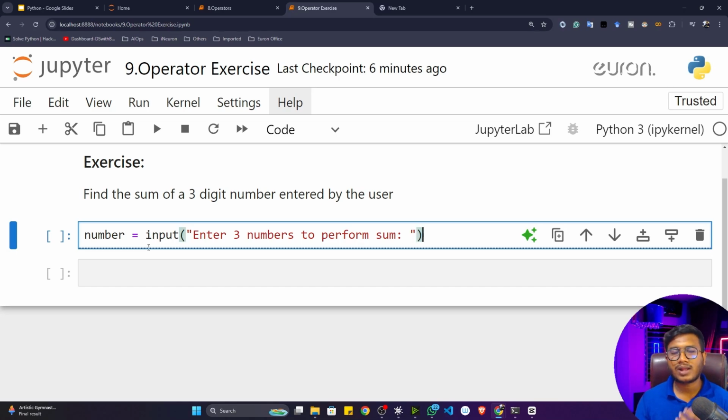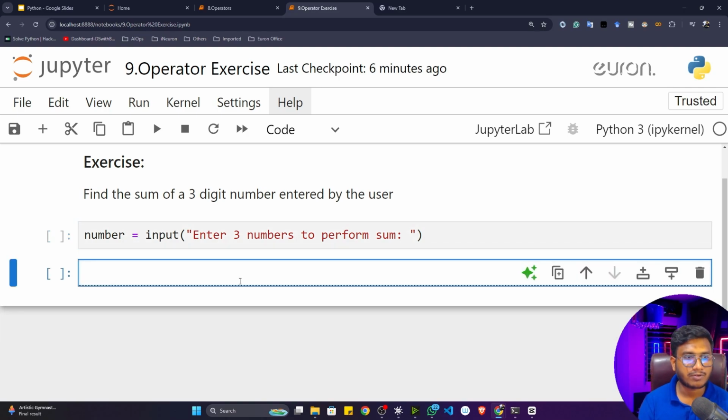I'll be writing this program in a slightly different way so that I can give you an example of how this operator can be used. Instead of taking the numbers individually, I'll take just one input. Let's say the user wants to perform some operation on these numbers, let's say 3, 4, and 5. So the user will give 345 like that.